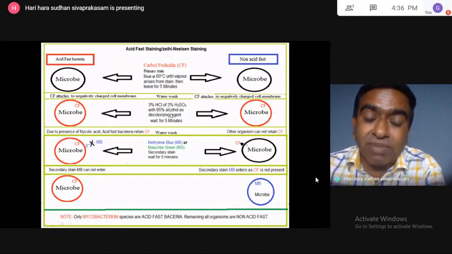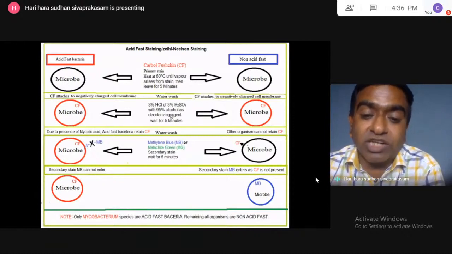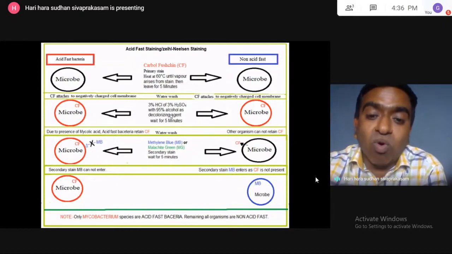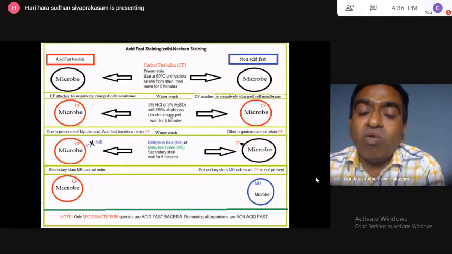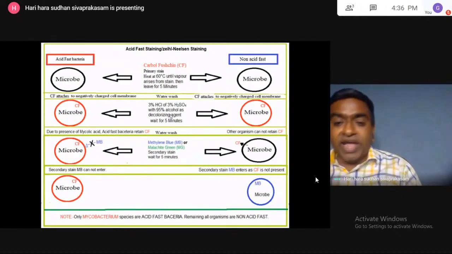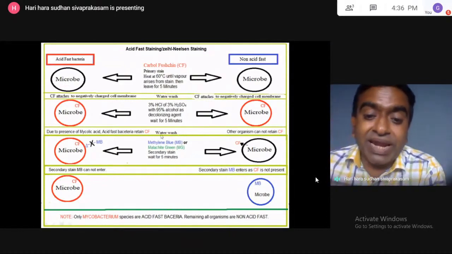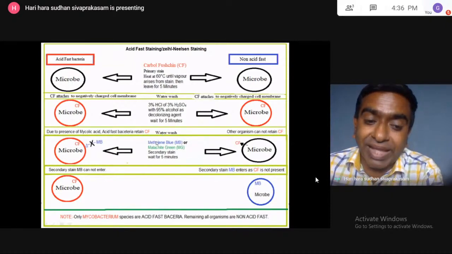I'll change the little mistake and upload it on the website so that you can download it. Small mistakes are there, I'll change them. 3% HCl or sulfuric acid along with 95% alcohol has to be added. This is used as the decolorizing agent. Wait for 5 minutes. Then after that water wash, then we can add methylene blue or malachite green. Here I have taken methylene blue as the example.